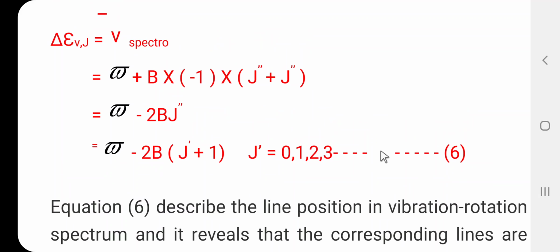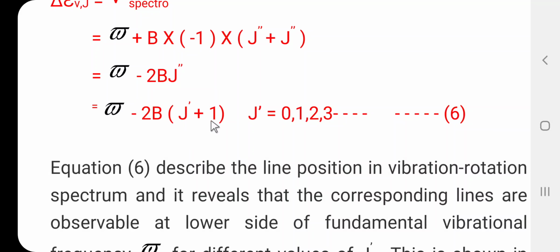So friends, when we consider the second selection rule, delta J equal to minus 1, the energy absorbed, that is delta epsilon Vj, is equal to omega bar minus twice B in bracket J dash plus 1.